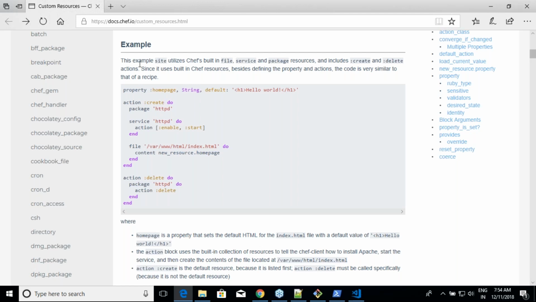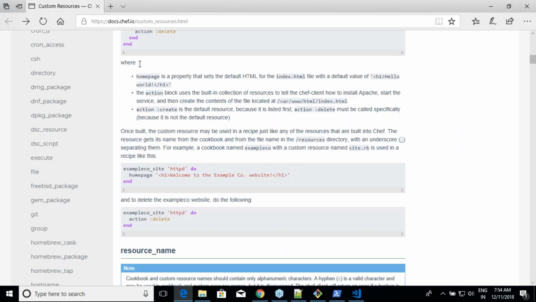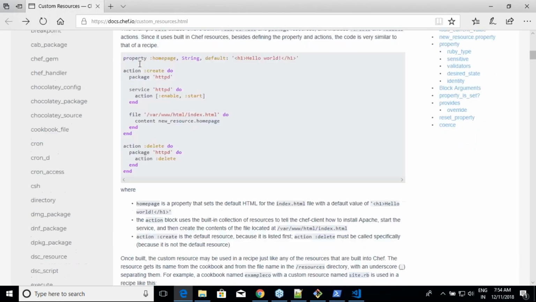All these days what you are used to writing is on this side of the world, where you are using resources. Now you are creating a resource. So whenever you are creating a resource, what will you do? You will mix up multiple things and give an action over here, right? And now that is fine.